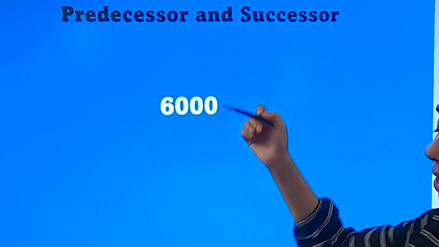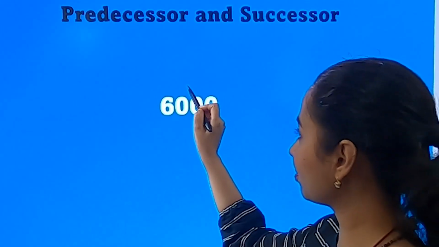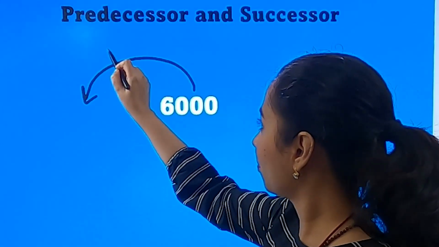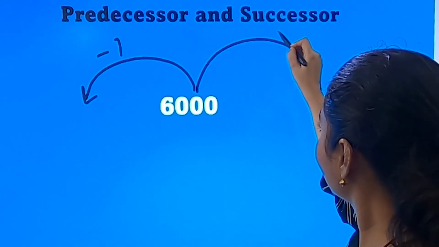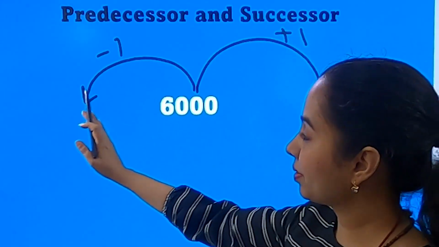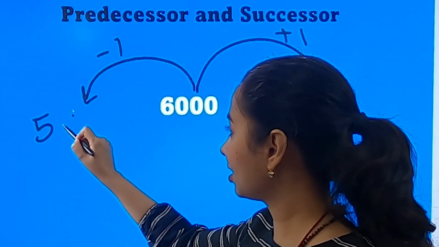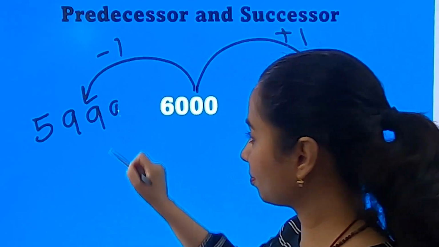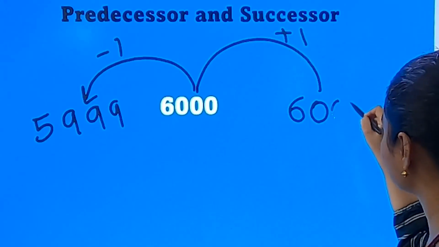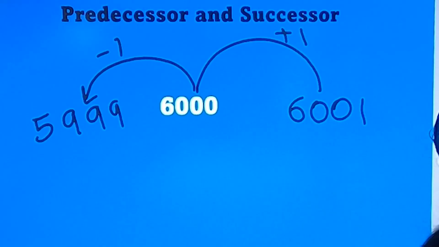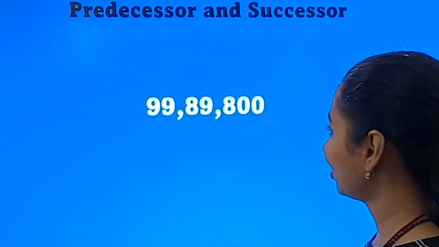Now, let's find the predecessor and successor of 6000. For the predecessor, we know we have to subtract 1 from it. For the successor, we know we have to add 1 to it. For the predecessor, 6000 minus 1 becomes 5999. Simple. The successor is 6001. Simple.